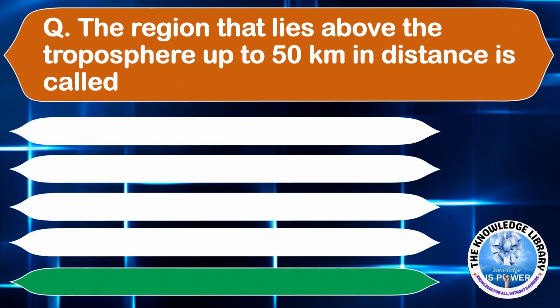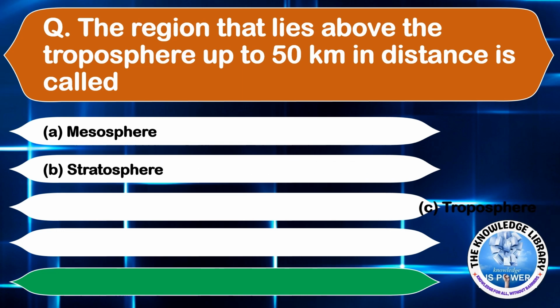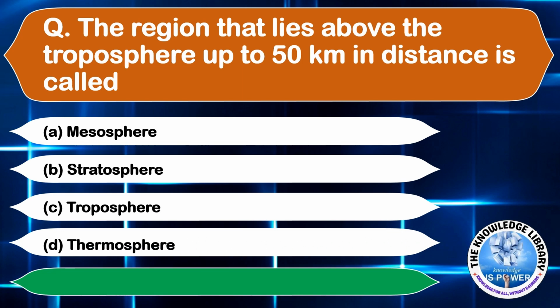The region that lies above the troposphere up to 50 km in distance is called: option A, mesosphere; option B, stratosphere; option C, troposphere; and option D, thermosphere. The correct answer is option B, stratosphere. Moving on to the next question.